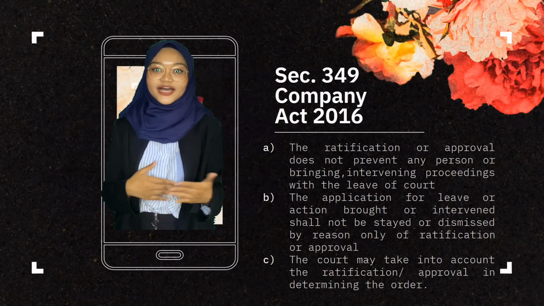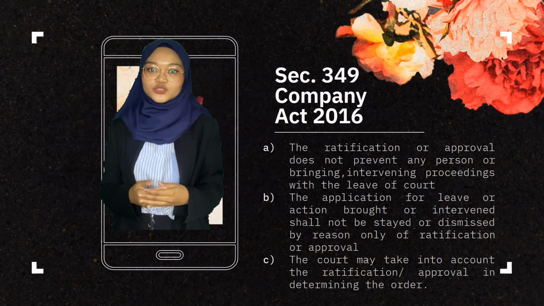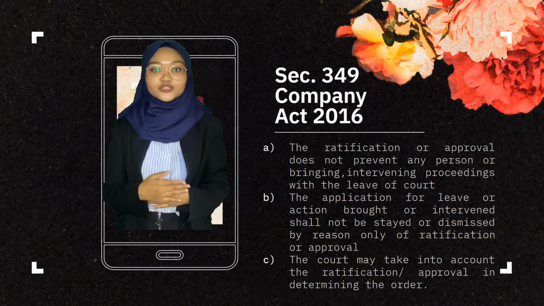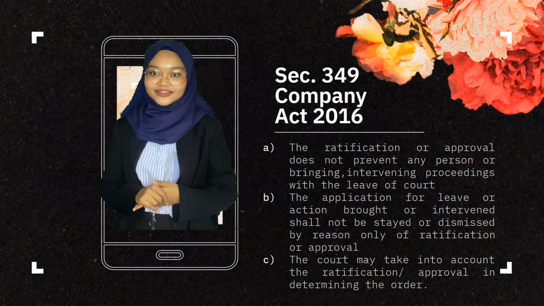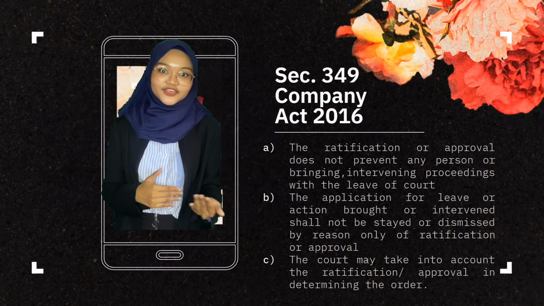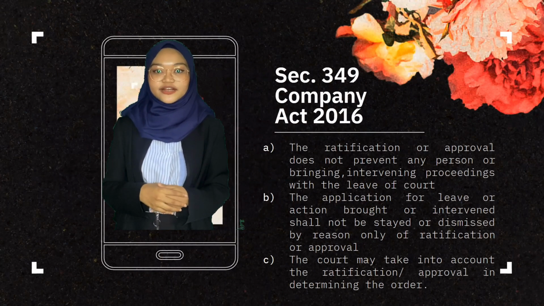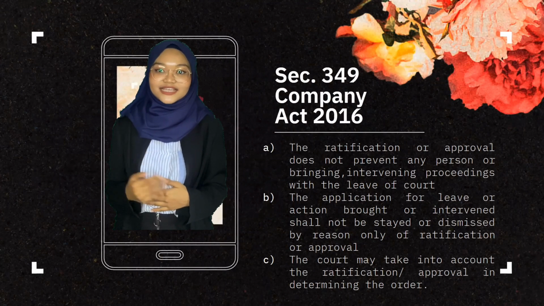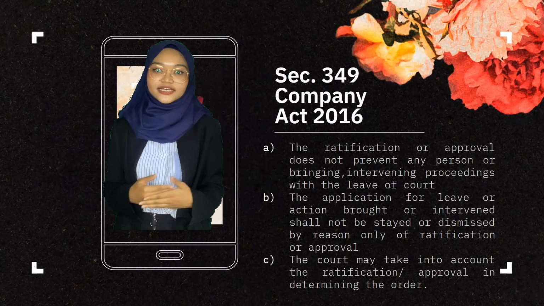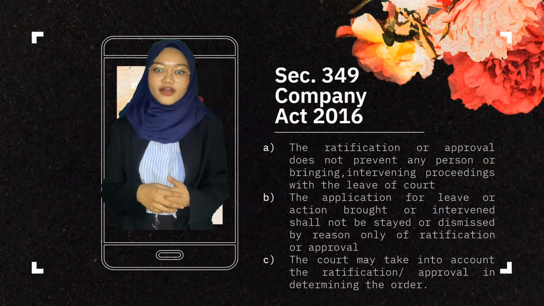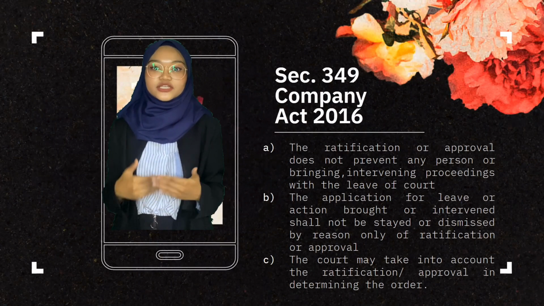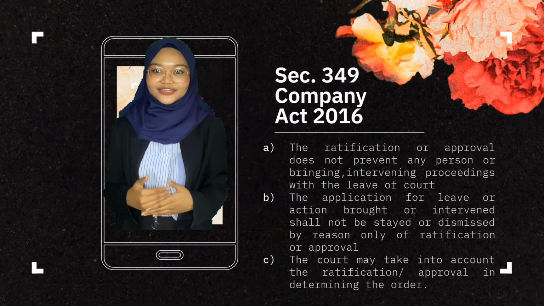To ensure that no injustice is caused to the minority, the Companies Act 2016 maintains the position under the Companies Act 1965 that such rectification cannot frustrate the derivative action. Thus, the derivative action taken in the name of the company upon leave of the court can only be discontinued with the leave of the court.